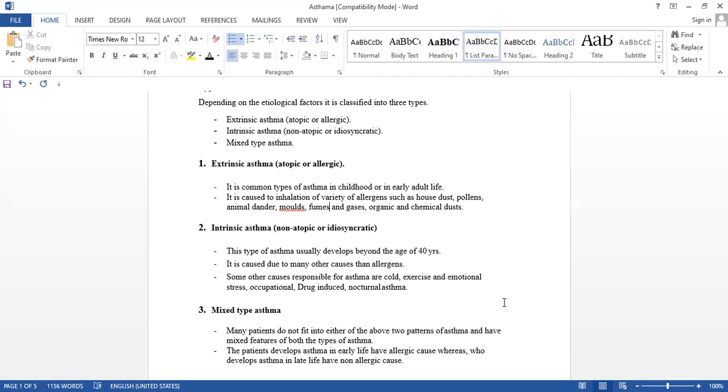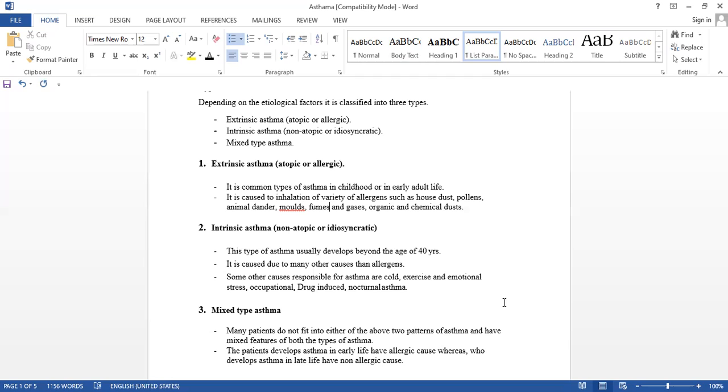And nocturnal asthma: some are having it at night, due to extreme cold, as the sun is not there and the environment is cold. Some have difficulty in breathing at night. You may have observed that. So this is the intrinsic type of asthma.